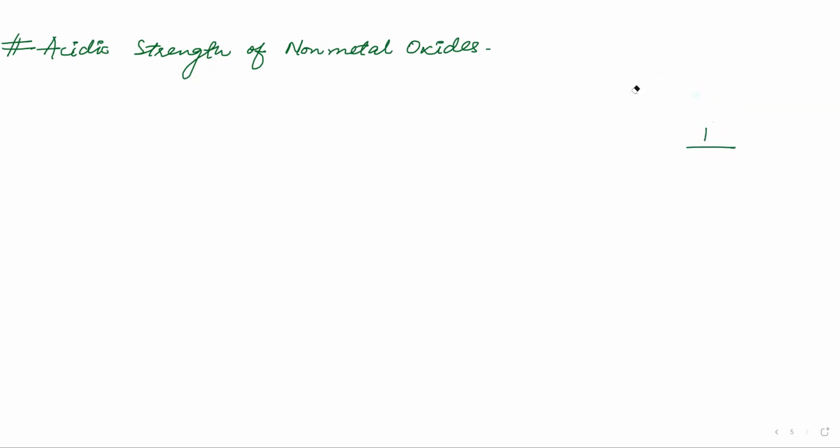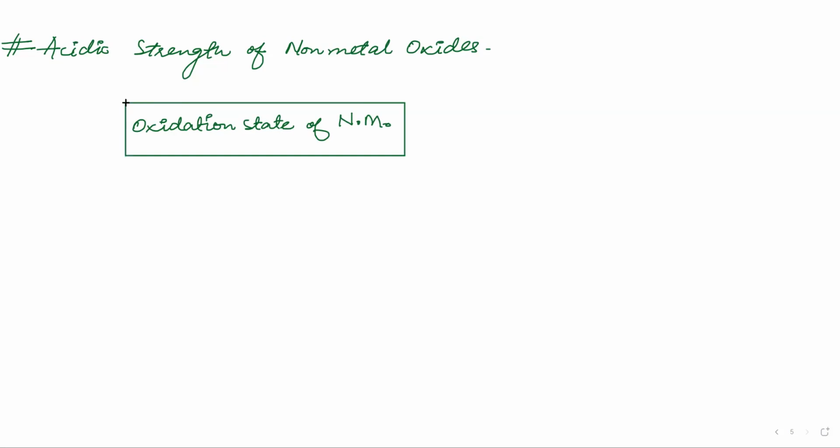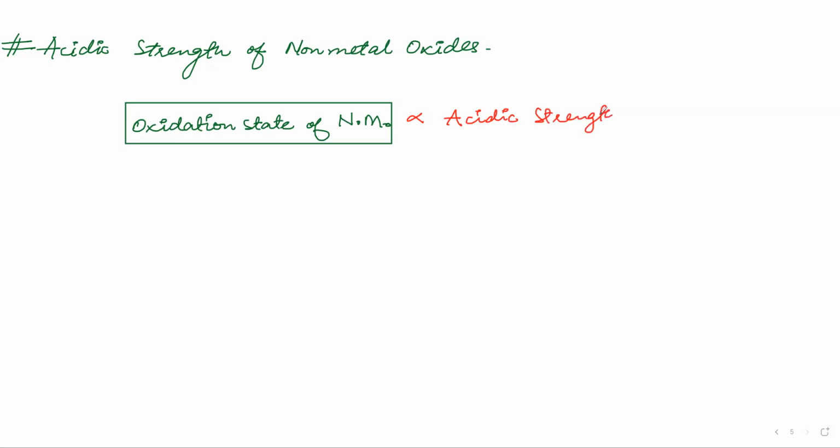So from this concept we can conclude that the first step is the oxidation state of non-metal. If the oxidation state of non-metal is high, its acidic strength will also be high. Why? Base is negative because base has high electron density.